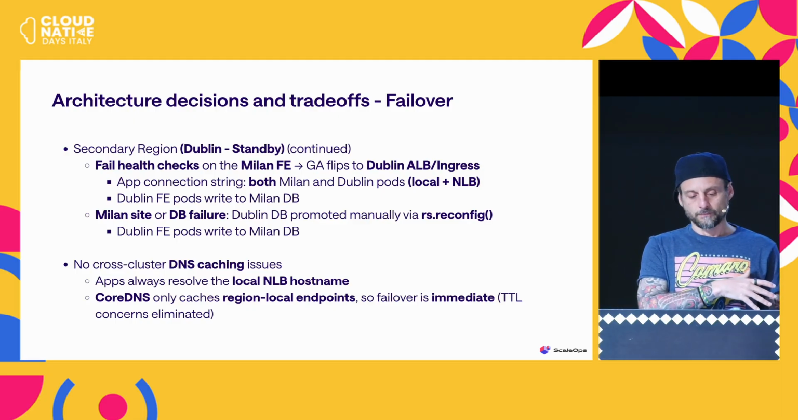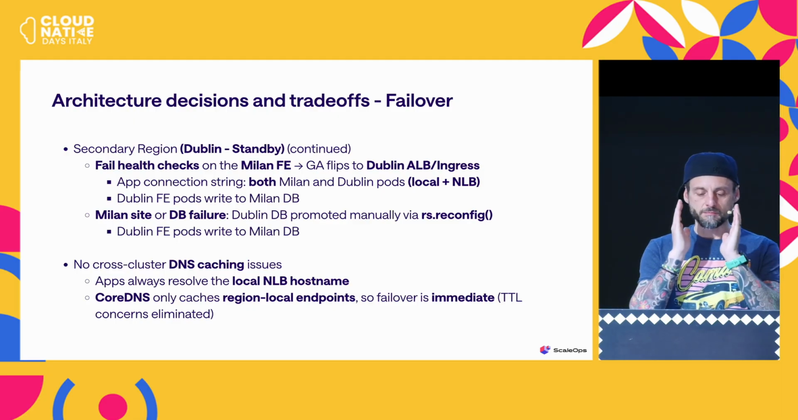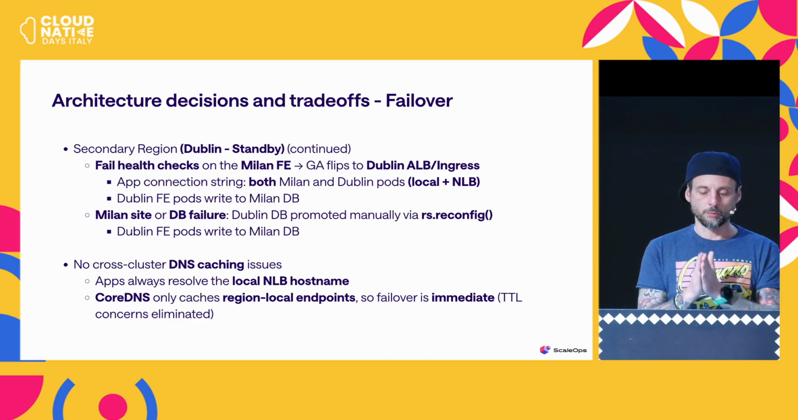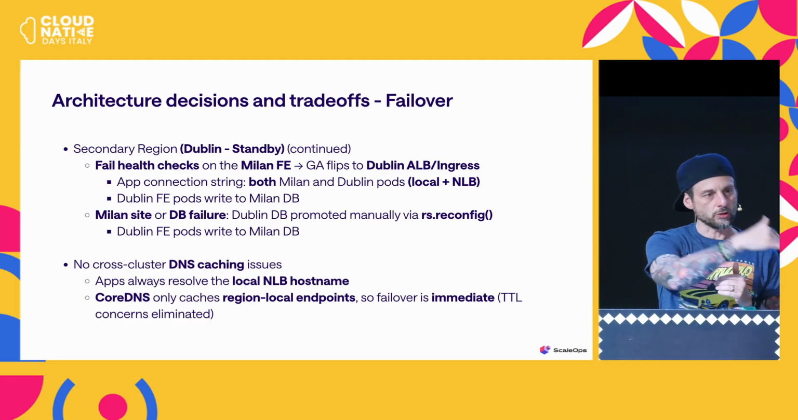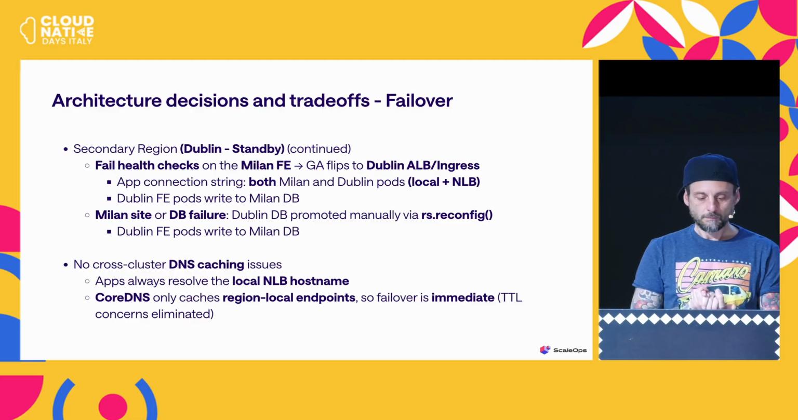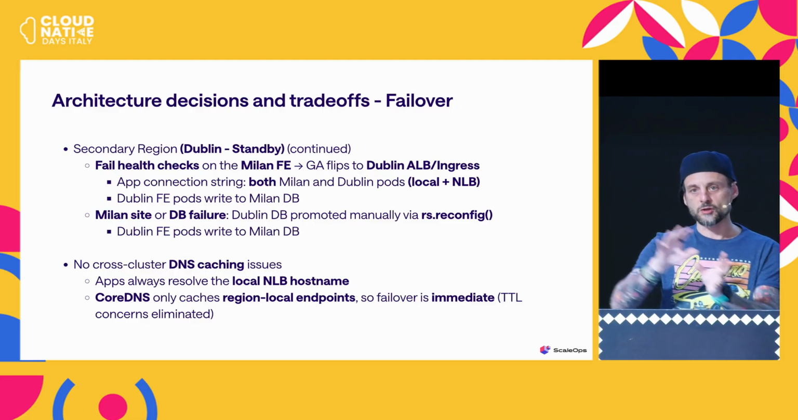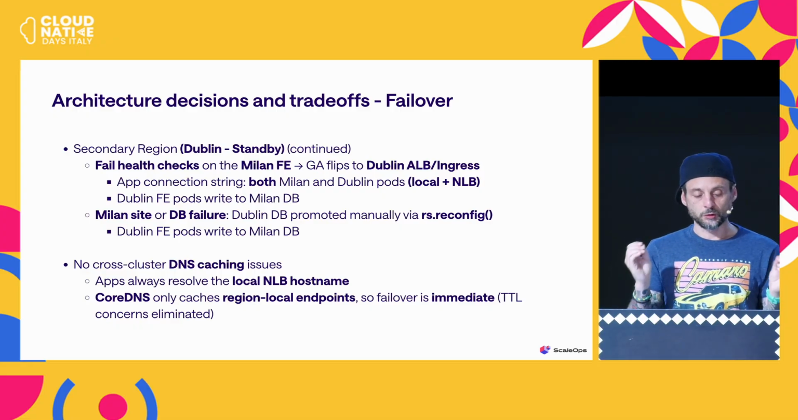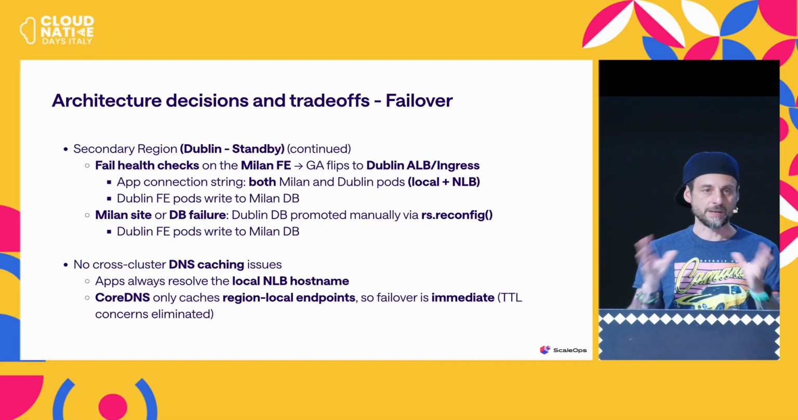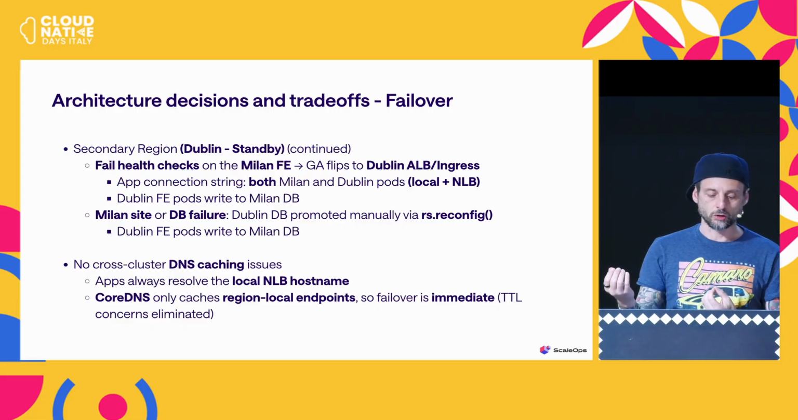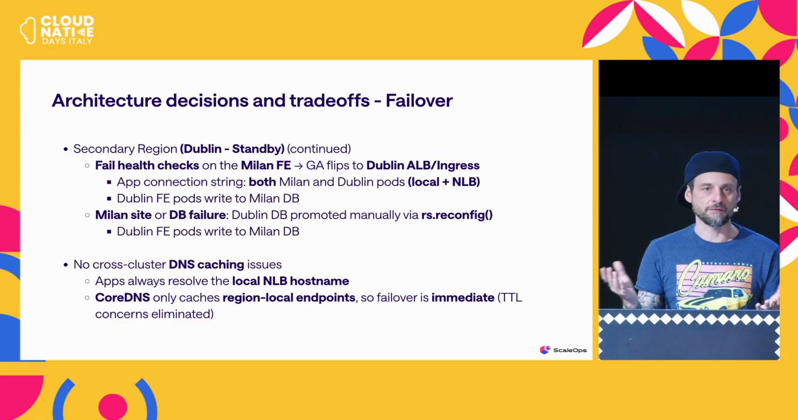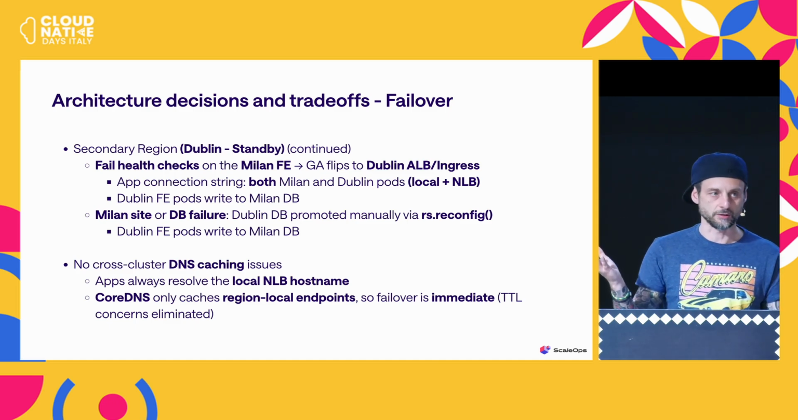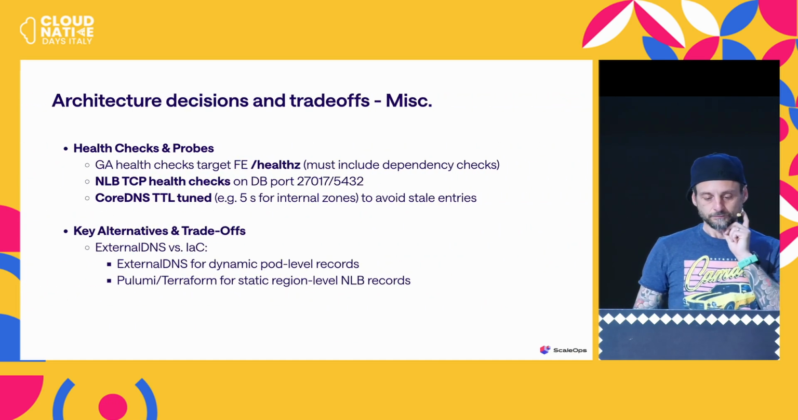Again, if a health check fails on Milan, then there is nothing to do: the global accelerator flips to the ingress, and the app connection string, because it has both Milan and Dublin, is fine. It's going to continue to write to the main site, to Milan. If the full site fails, again, you promote the entire DB in Dublin. And the beauty of doing it this way, because you have stable IP addresses and names everywhere, is that there's no notion of cache and TTL. Everything is almost instantaneous. I mean, 30 seconds, but it's not related to DNS.